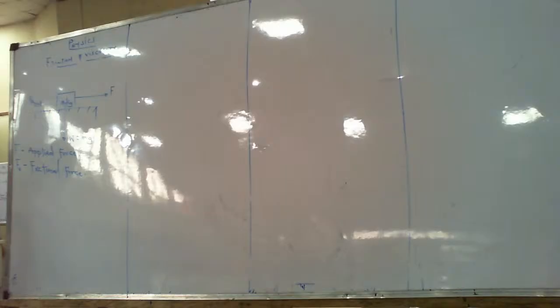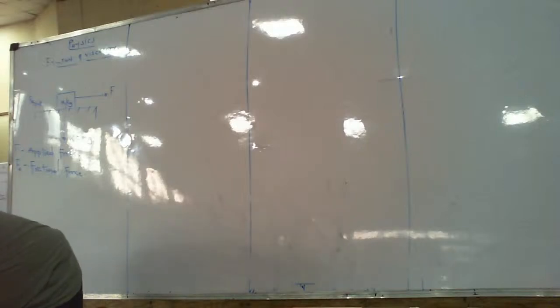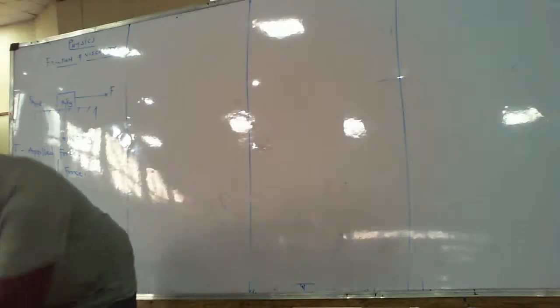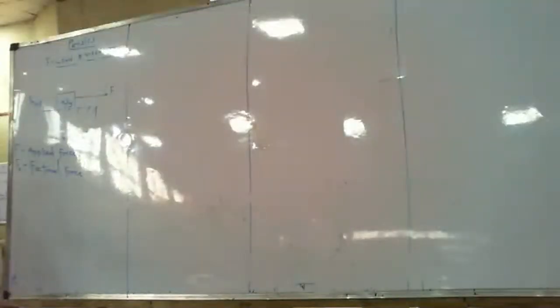Did I tell you that this object is moving like this? Relax, you are not confused. You are cracking your brain to understand this diagram, and I am not done with the diagram, but I'm going to explain it for you. Class, between the foot of this bench and this surface, there is a contact. Therefore, there is friction between the foot of this object and the surface. If Mr. Femi decides to drag it this way, naturally, the direction in which the friction will be effective, opposing it, will be like this.